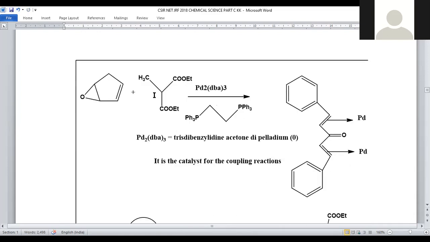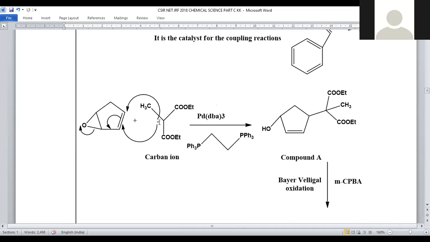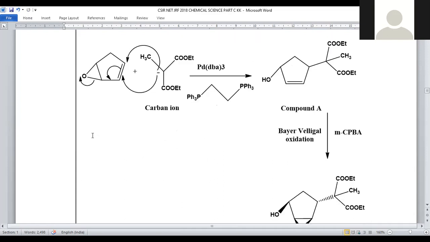So it involves easy removal of H plus and subsequent generation of the carbanion. This carbanion can attach to this 5-membered ring either from the top side or from the bottom side. But preferentially, it will be linked to this carbon from the top position, because then only polarization of the bond and delocalization of electrons are possible.